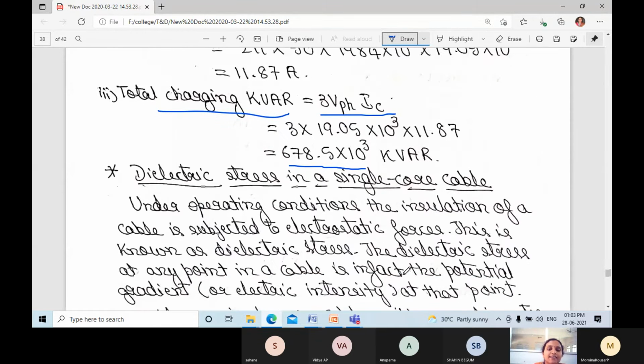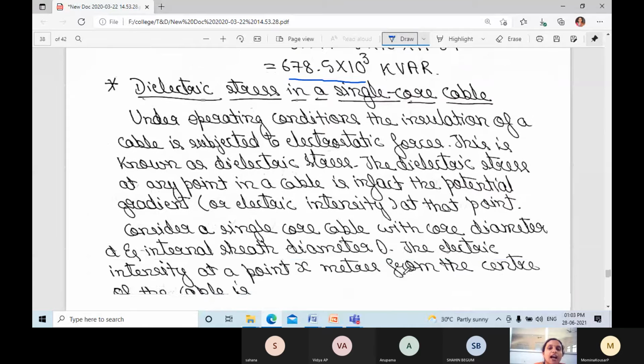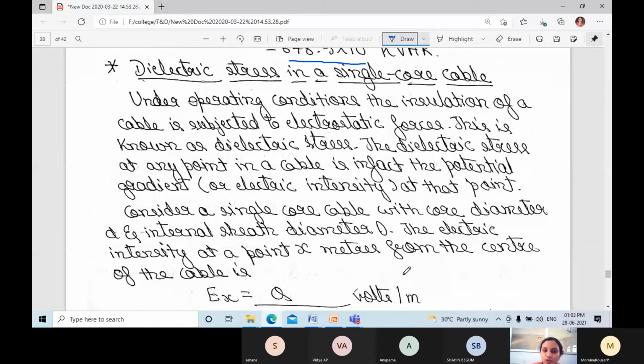Next is dielectric stress in a single core cable. Under operating conditions, the insulation of the cable is subjected to electrostatic force. This is known as dielectric stress. What they are saying is, under operating conditions, the insulation of the cable will have electrostatic forces on it. So that is nothing but dielectric stress.